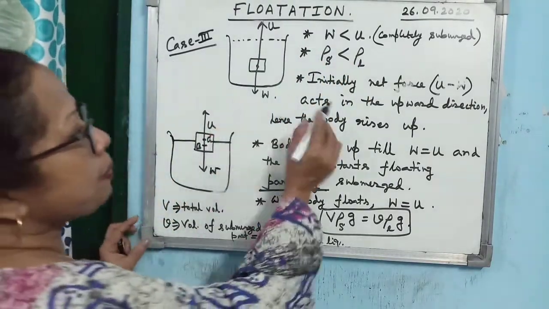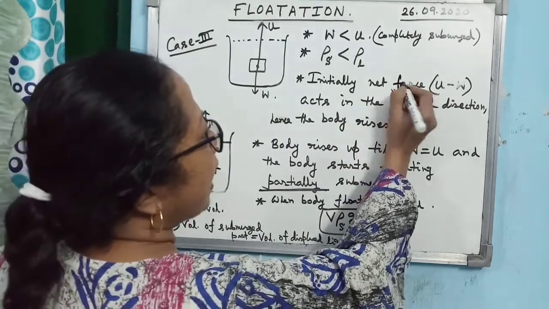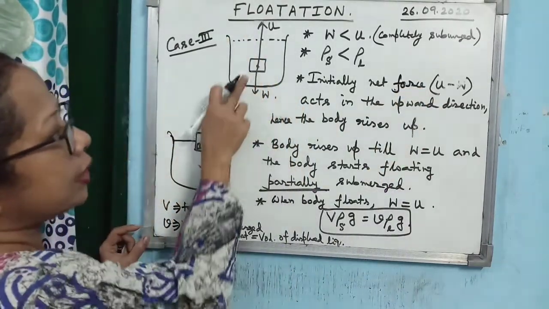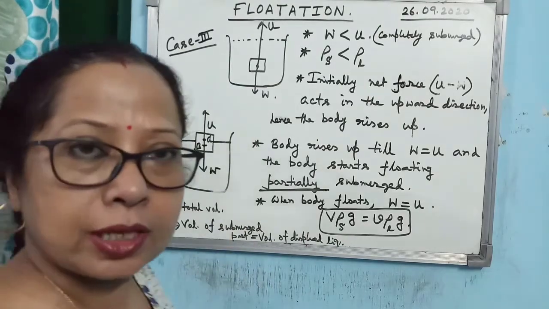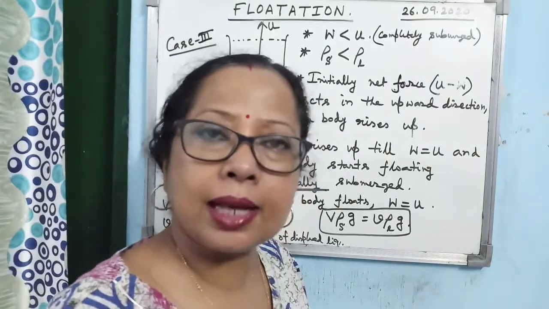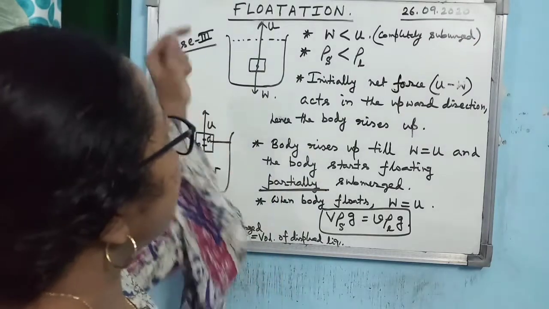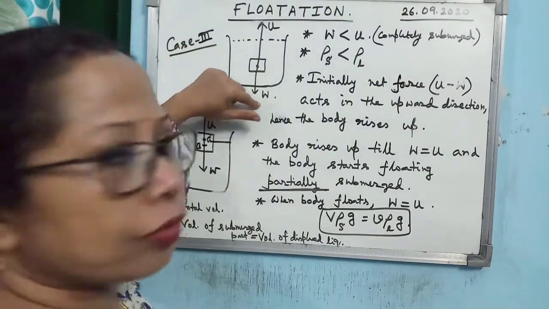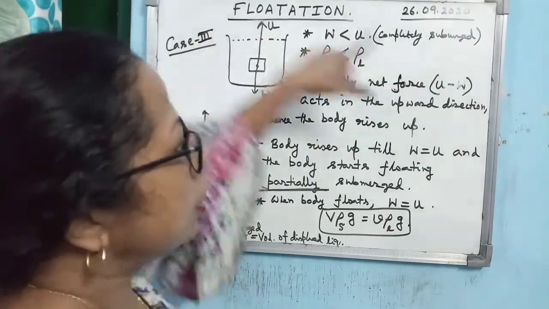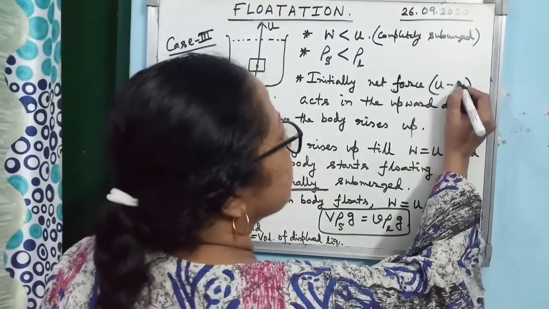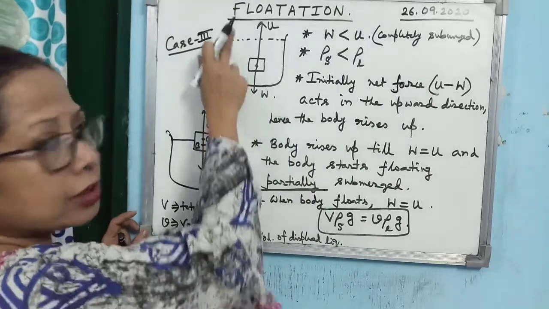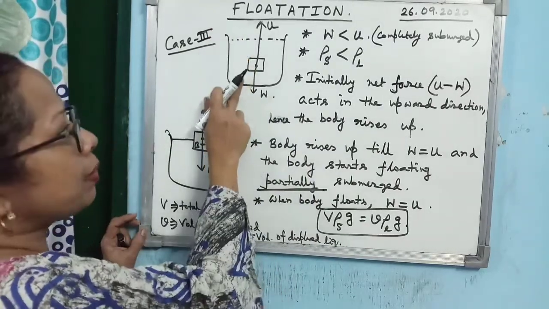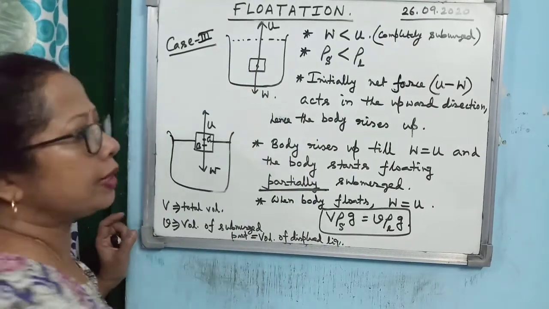So you see, what is the net force acting on the body? U is in the upward direction, W is in the downward direction. Both are acting in the opposite direction. So you have to subtract to get the net force. Now how you will subtract? You will subtract the smaller force from the bigger force. So U minus W is the net force acting on the body. But in which direction? In the upward direction, because the bigger force is in the upward direction.